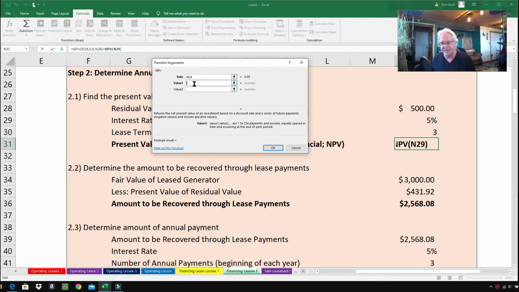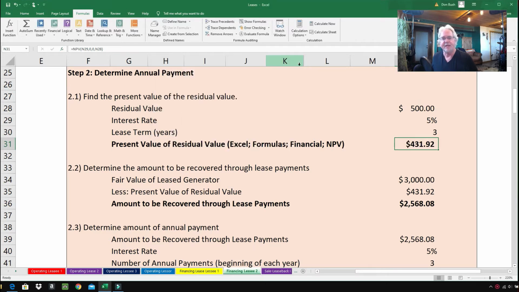Now, since this is the present value of a lump sum in 3 years, value 1 is going to be 0. Value 2 is going to be 0, but value 3 is going to be that $500 residual value. And all you have to do at this point is press OK, and you've got the answer, but I already have the answer, so I'm going to cancel out. Otherwise, it'll kind of mess things up.